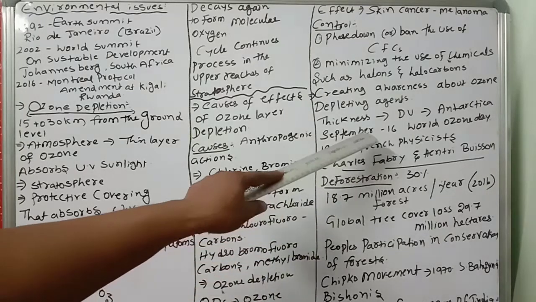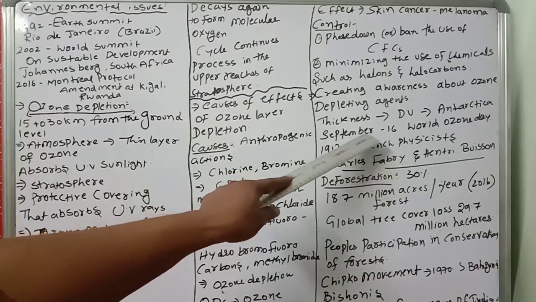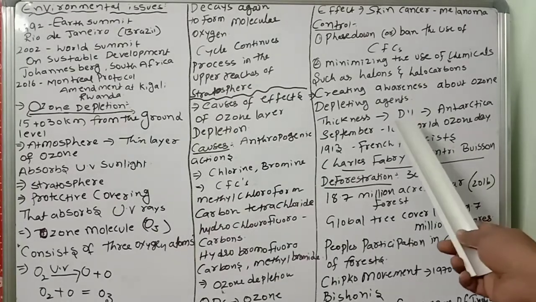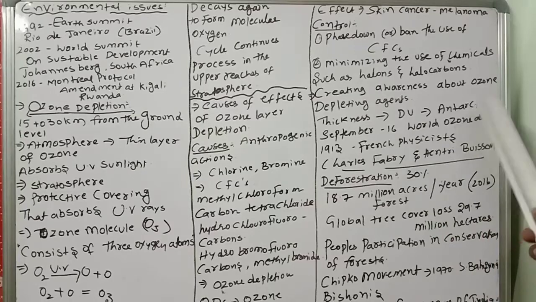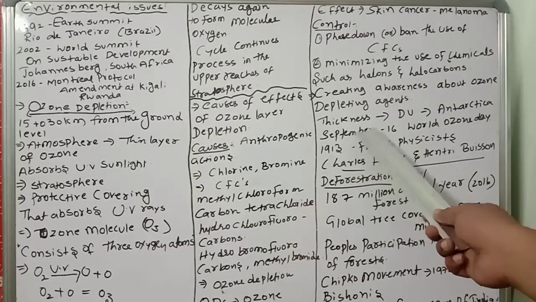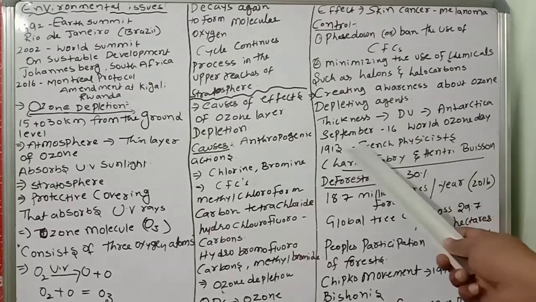Next, a very important point: September 16 will be considered as World Ozone Day. September 16 is World Ozone Day. So, ozone is very important.